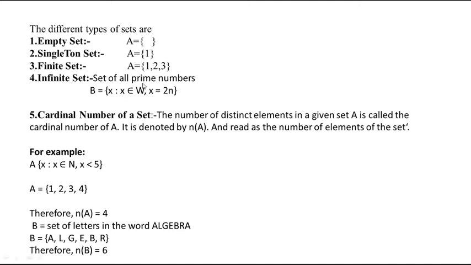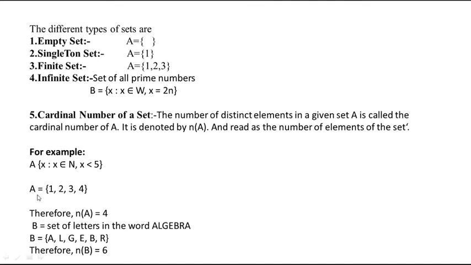For example, the set of all prime numbers, which is infinite, so this particular set is called an infinite set. Cardinal number of a set means the number of elements in that particular set, represented with n(A). n(A) is nothing but the distinct number of elements in a given set, called the cardinal number of the set.